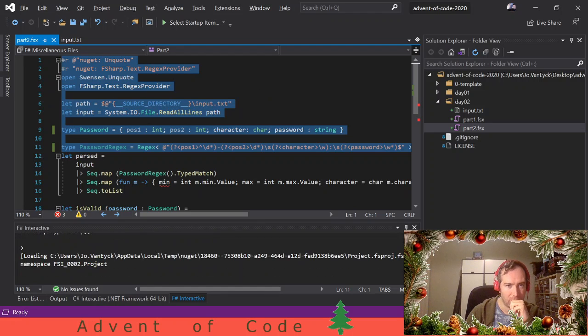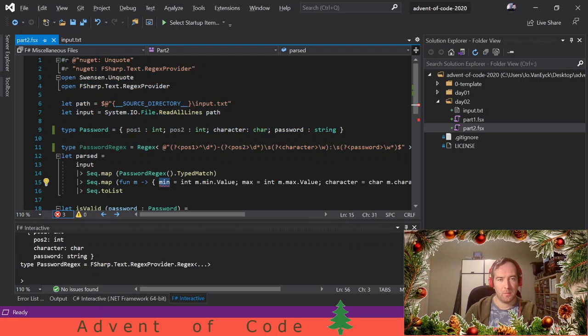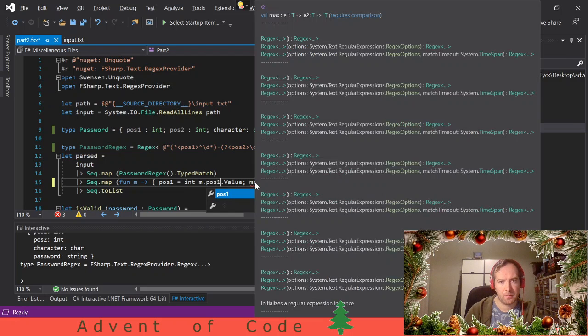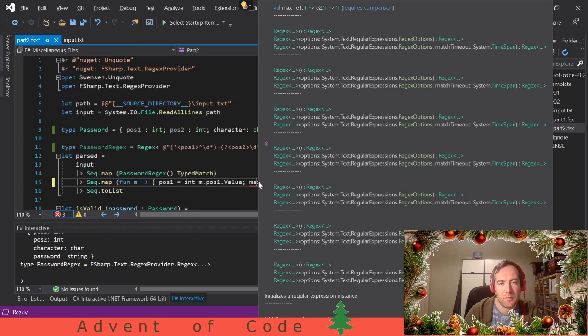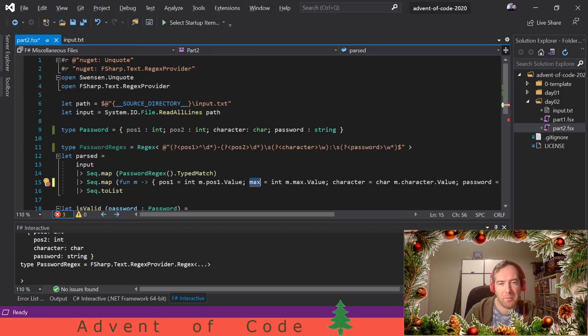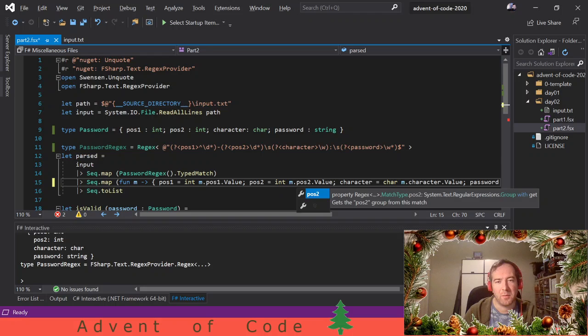Do we still run? We still run. It should be position 1. This should also be position 1. Why is there no red squiggly under my regex provider? Max shouldn't exist anymore, right? No, it should be position 2. Okay, there we go. It was hidden behind another compiler.